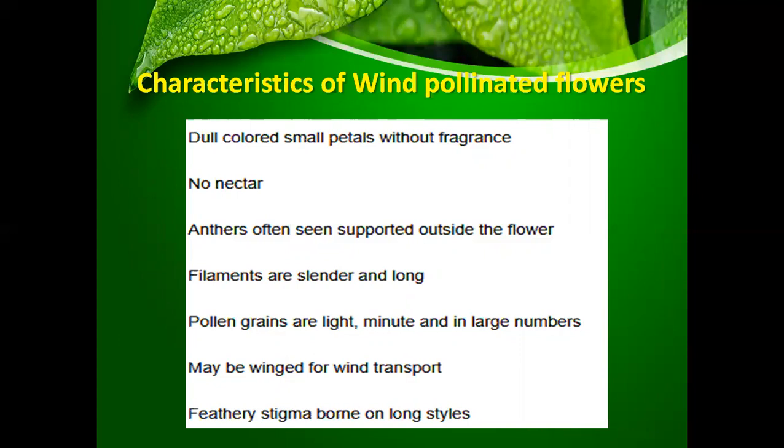They have small petals without fragrance. There is no nectar in the flower. The anthers are often seen supported outside the flower. The filaments are slender and long. Pollen grains are very light in weight.